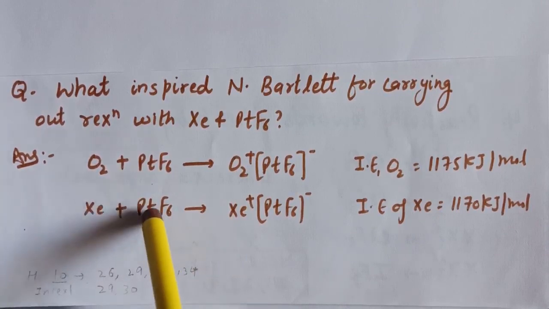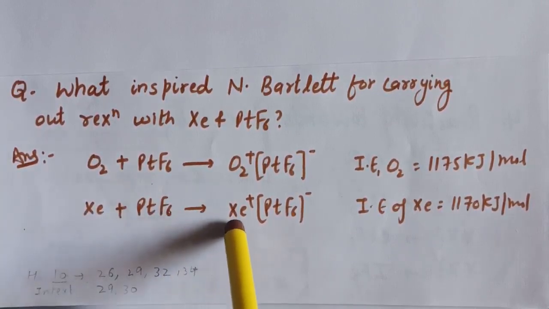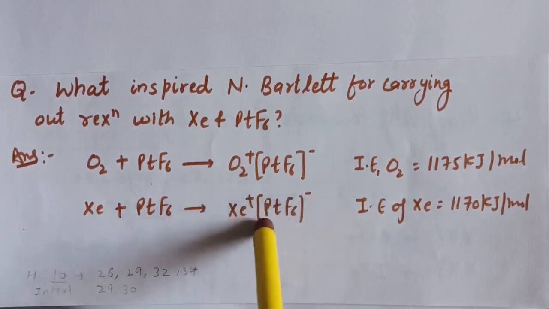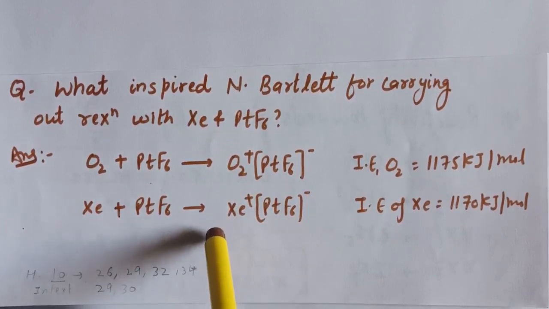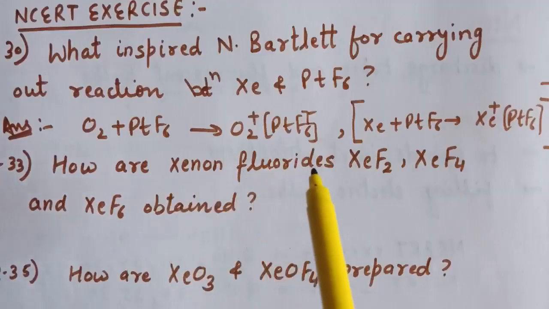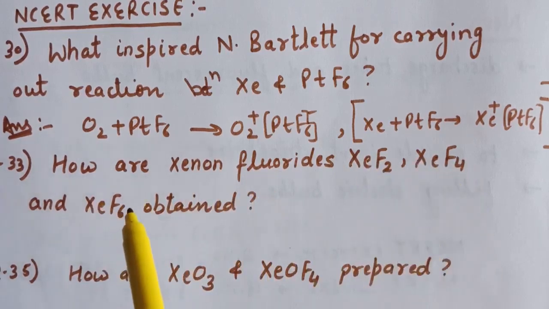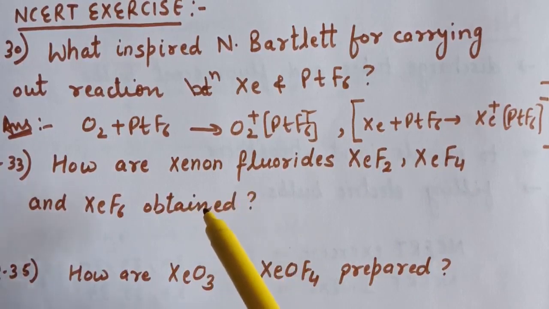When xenon and PtF6 were mixed, a reaction occurred and a red solid with the formula Xe+ PtF6- was obtained. So this is the answer for question number 30. Xenon fluorides, that is xenon difluoride, xenon tetrafluoride and xenon hexafluoride, were also obtained. This we discussed in lecture number 12 in the preparation of xenon fluoride compounds.